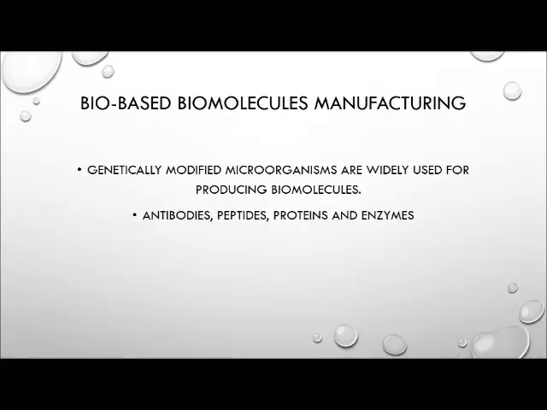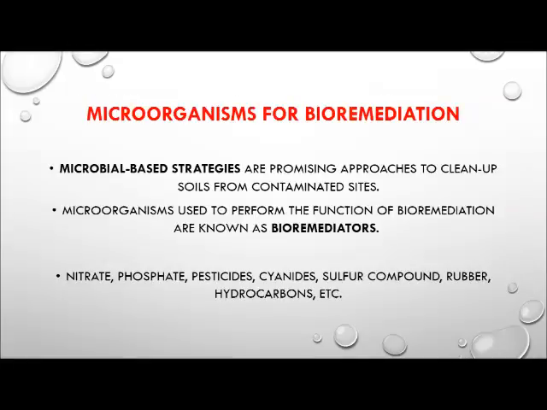Biomolecules manufacturing. Genetically modified microorganisms are widely used for producing biomolecules. Examples of these are antibodies, peptides, proteins, and enzymes. Microorganisms for bioremediation. Microbial-based strategies are promising approaches to clean up soils from contaminated sites.